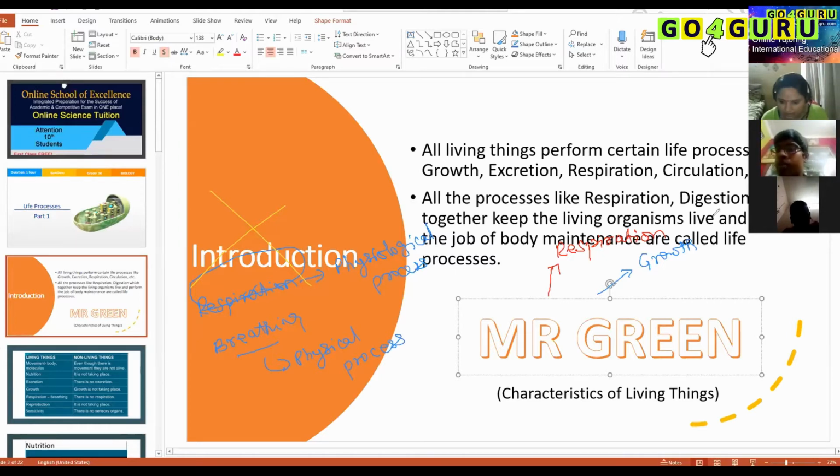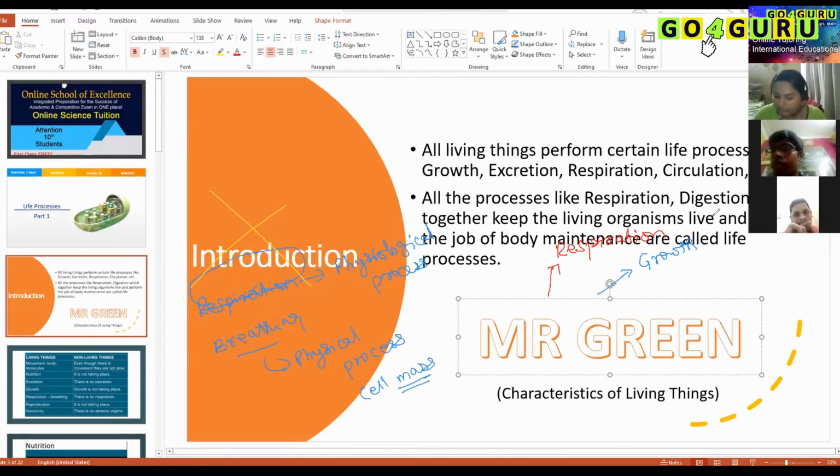Some organisms don't grow much. Some unicellular organisms, like bacteria and amoeba, don't grow much. But still they show growth in terms of their cell mass. What is cell mass? Weight of the cell. So again, another clarification here.